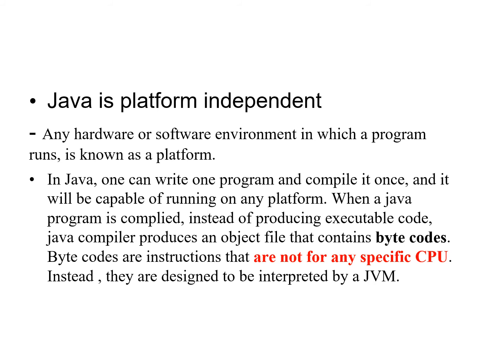Bytecodes are not CPU specific. Instead, they are designed to be interpreted by a JVM. That is, if the bytecode is available for a particular Java program, it can be executed on any operating system with the help of the processor.